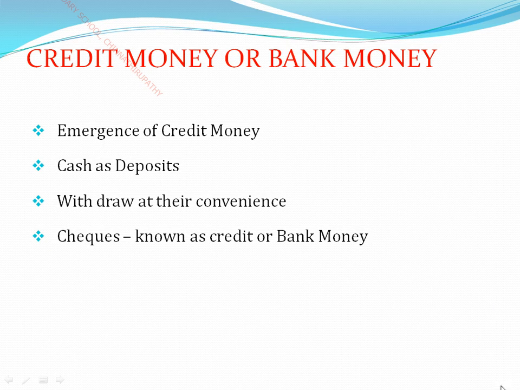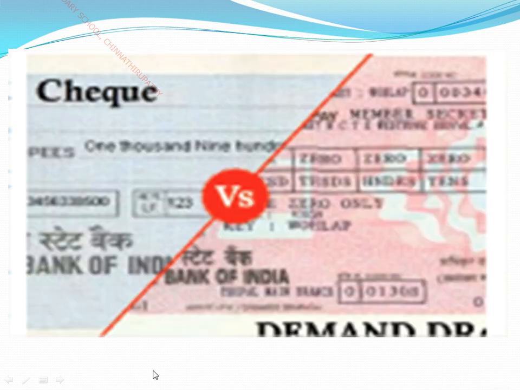Okay children, see here, this is the structure of a check and a demand draft. When you need your money from the bank, at that time you have to fill in a demand draft. Okay, there is the challan that you fill in at the bank, and afterwards you withdraw the sufficient amount that you need.